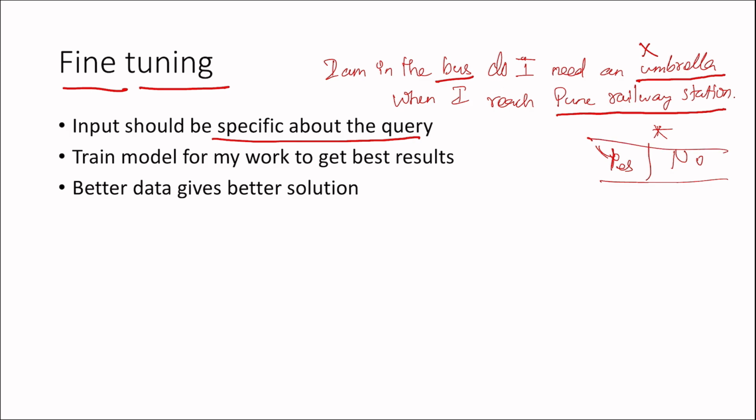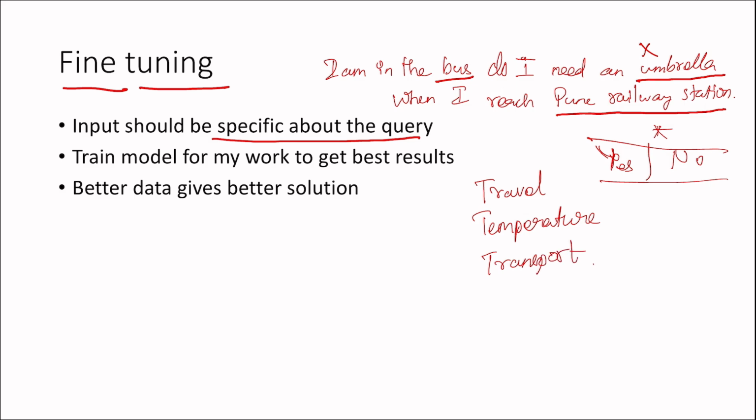So fine tuning, and for this fine tuning, the data model should give you the fine tuning results. So what is the data model here? For example, the data model should be travel, temperature, or, since bus means, we can say transport.